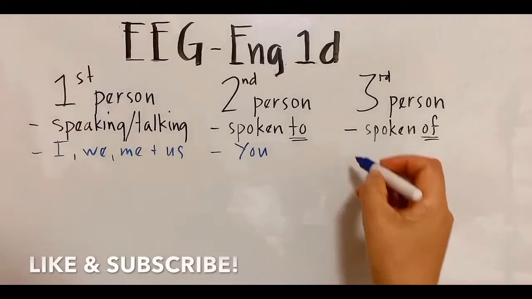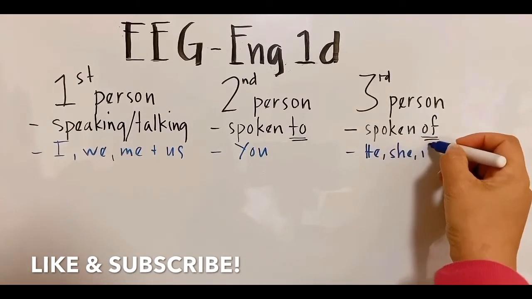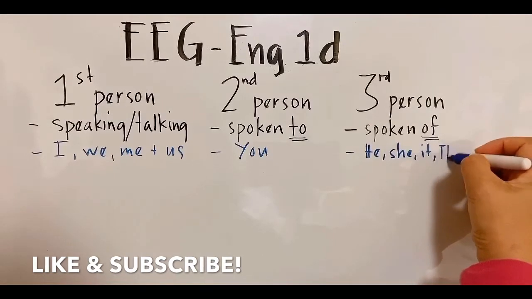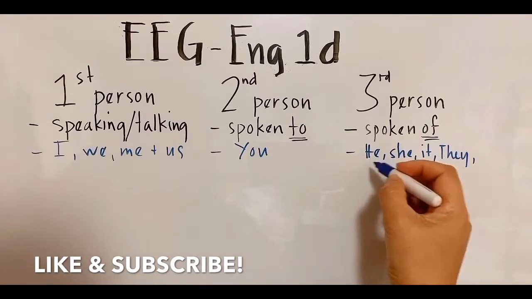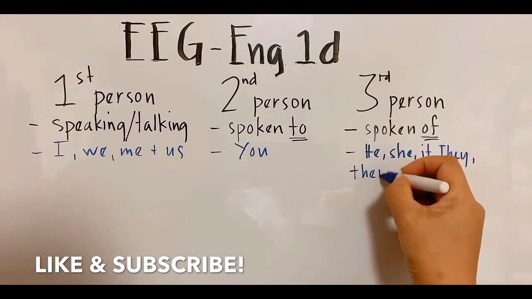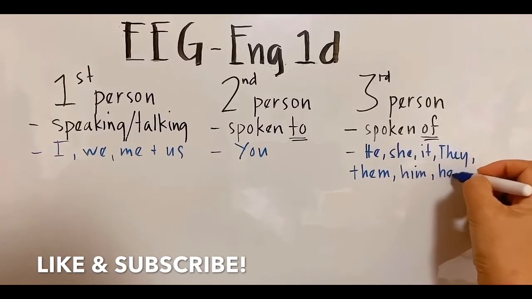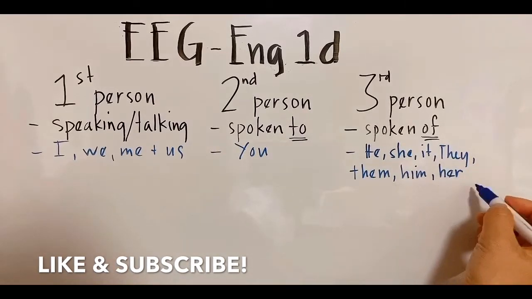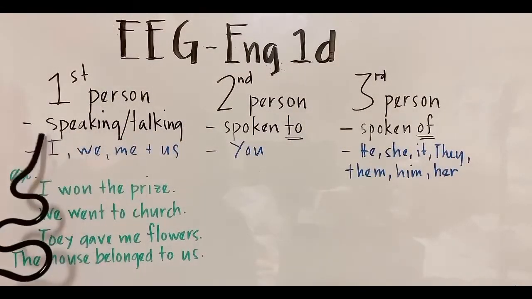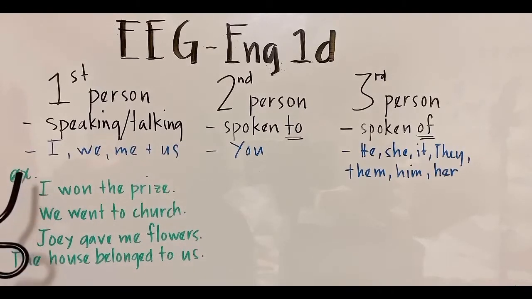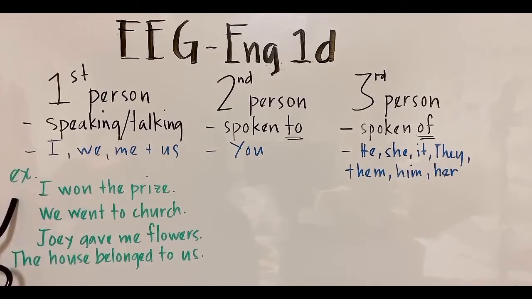And these are the pronouns he, she, it, they, them, him, and her. Okay? So they are being spoken of. Alright? So again, the first person is the one speaking or talking, and they are the personal pronouns I, we, me, and us. Okay, so let's look at these examples below.